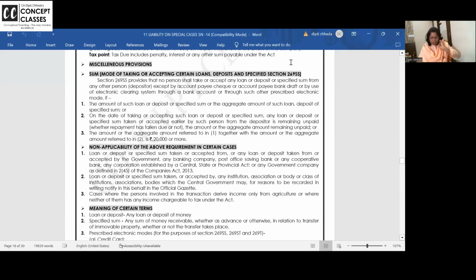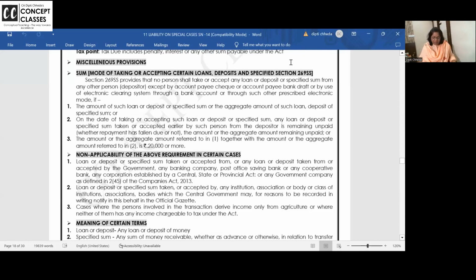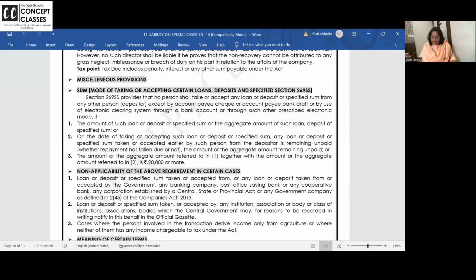Check this once. This is your material where all the details are given. 269SS: no person shall take or accept any loan or deposit or sum from any other person except by account payee check or draft or electronic clearing system, if the amount of loan or deposit on the date of accepting, together with the earlier one which is unpaid, exceeds 20,000. You have to consider the earlier loan also. It will become taxable.